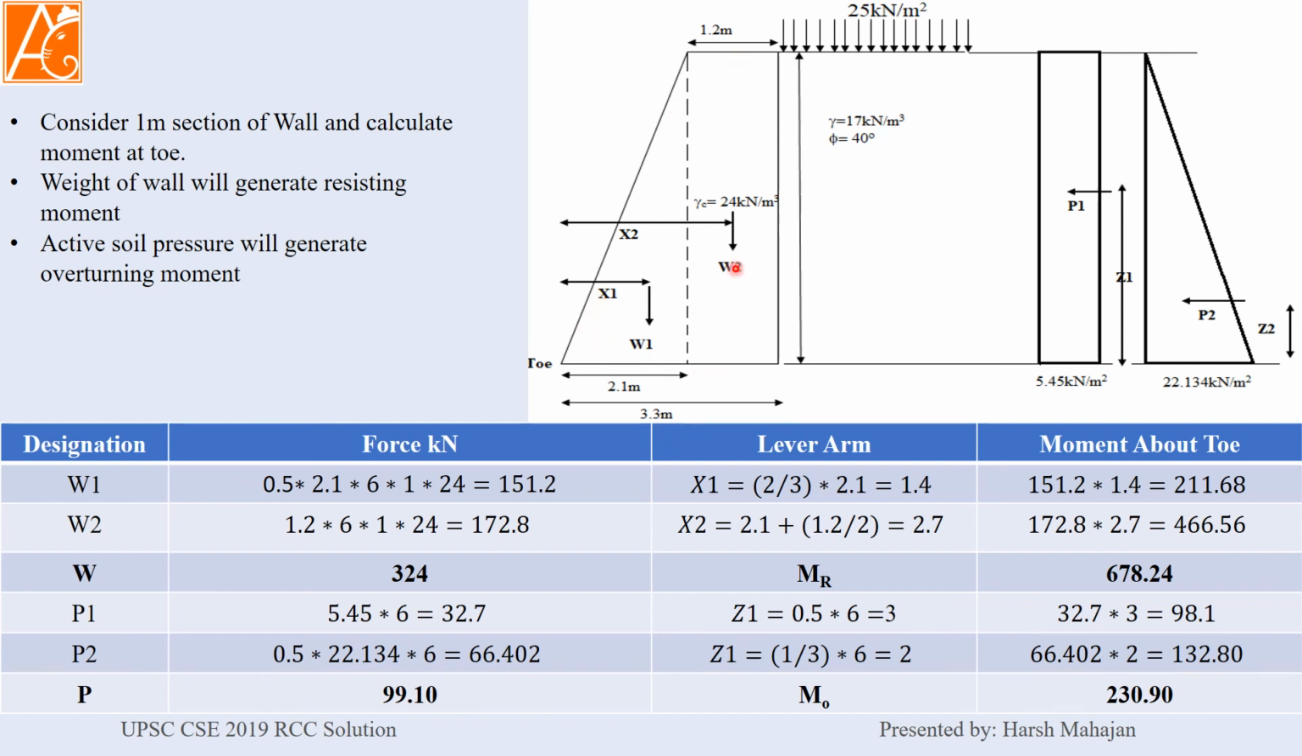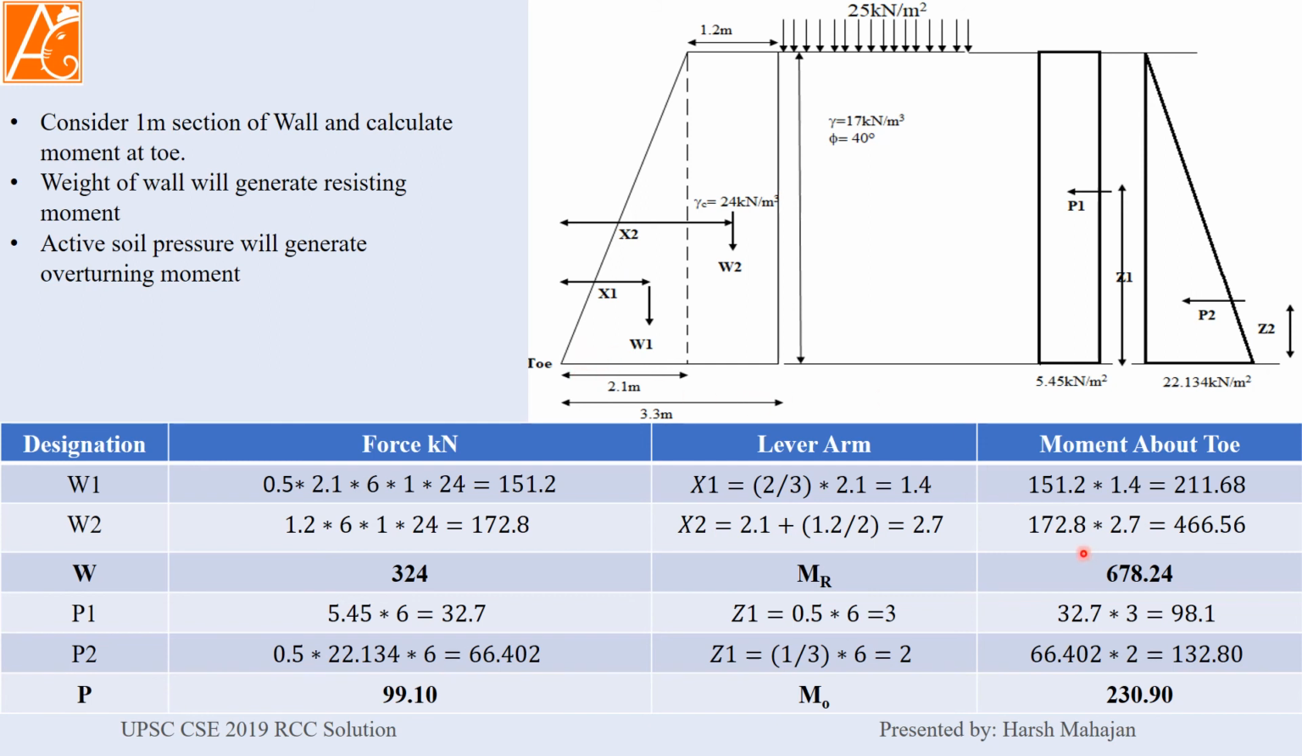3.3 minus 1.2 will give you 2.1 meter, its base. So half into base into height into 1, which is volume, into 24, which is the density, gives you the force of 151.2 kilonewton. Lever arm: the application of the load is at the centroid, and the centroid is at about 2/3 of the base. So 2/3 of the 2.1 is 1.4. So this is the distance of the centroid of this triangle from the toe.